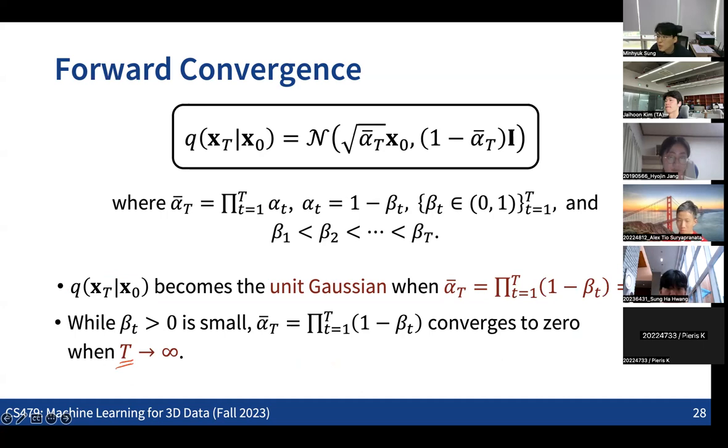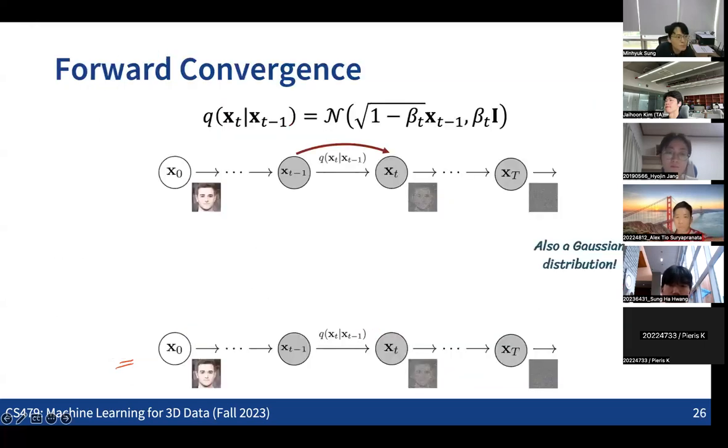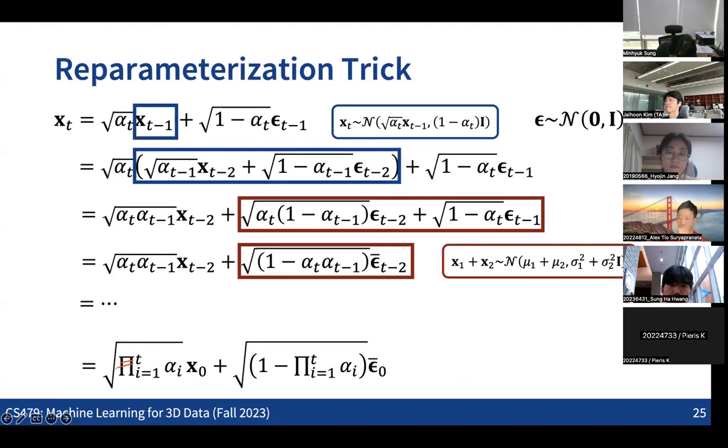Any questions on this? What do the epsilon t minus 2 bar and the epsilon 0 bar indicate in the previous slide? Okay, so the question is what this and this and this mean. These are all samples of the unique Gaussian, just different samples. We have one sample, which is sampled at time step t minus 1, and another unique Gaussian sample, which is sampled at time step t minus 2.